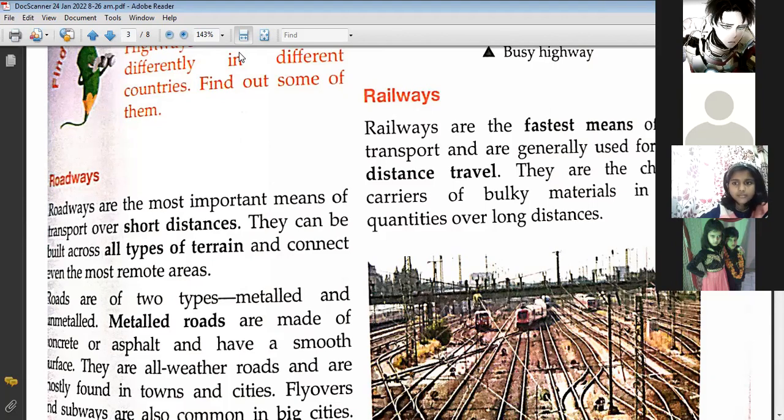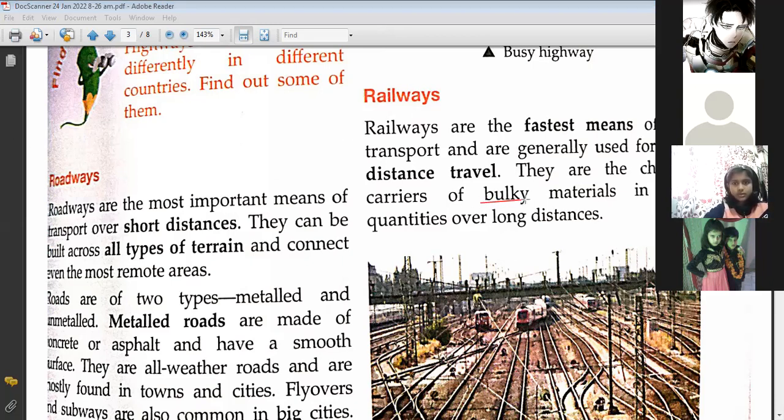Ma'am, large or big. Heavy. Large quantity, heavy. Bulky goods means heavy goods. Bulky can be defined in one word as heavy. Bulky means what? Ma'am, heavy. Heavy materials, right?